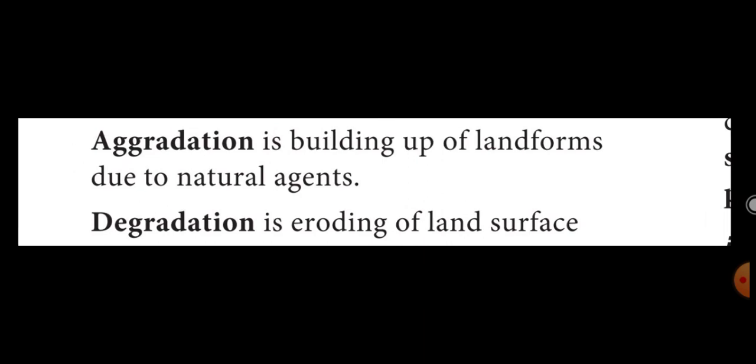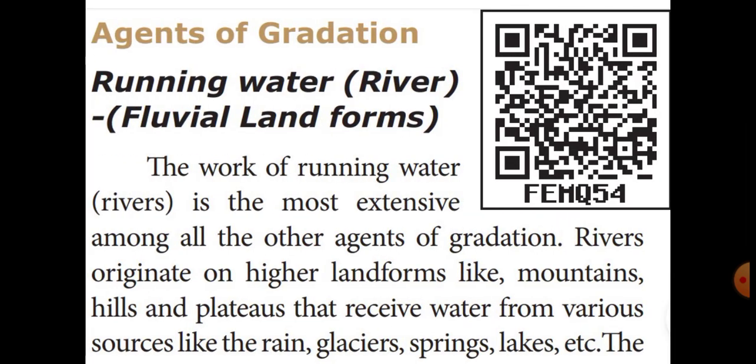Then next we learned about the agents of gradation. What is the major agent of gradation? Very good, running water. Running water is the major, the important agent of gradation. Then how are the rivers formed? From where do the rivers originate? From high landforms, that means from mountain or hill or plateau areas.